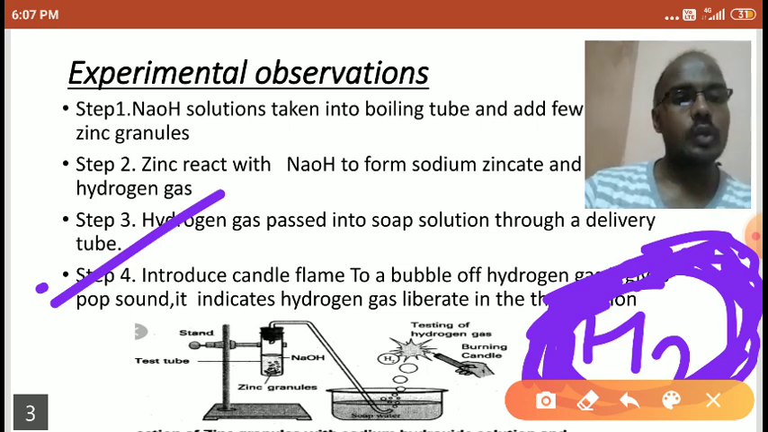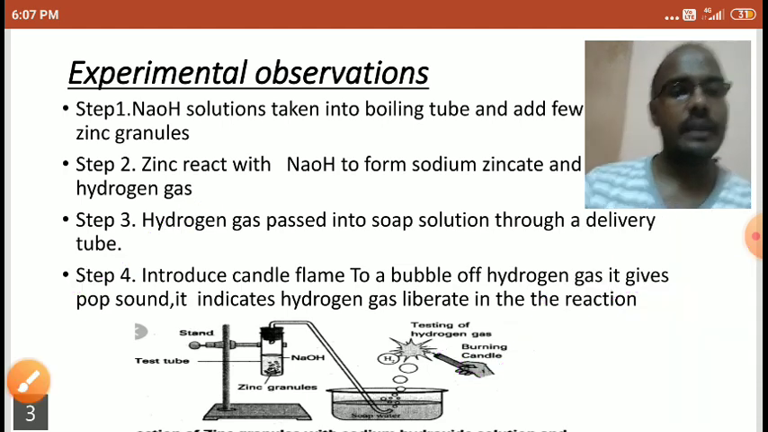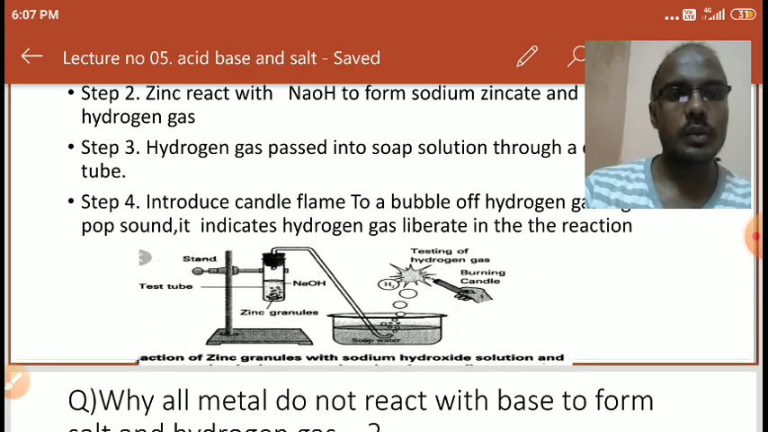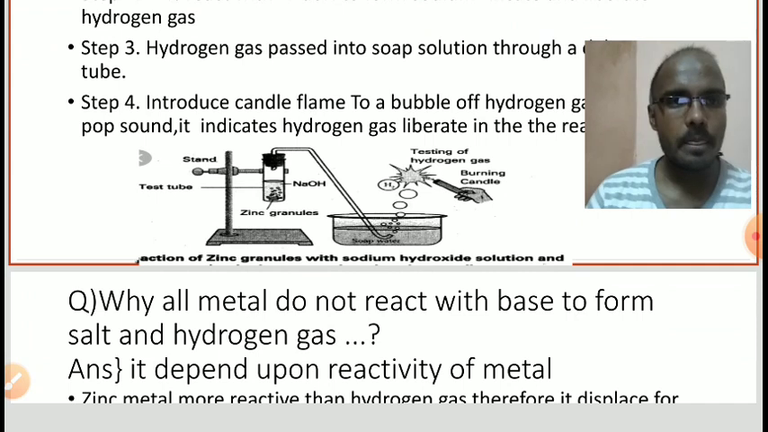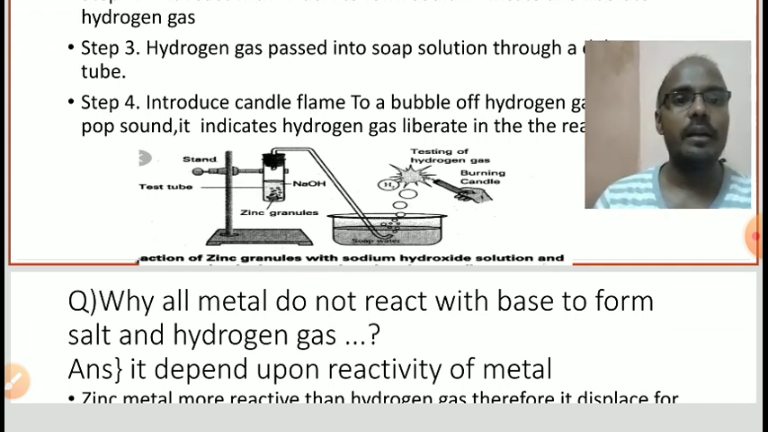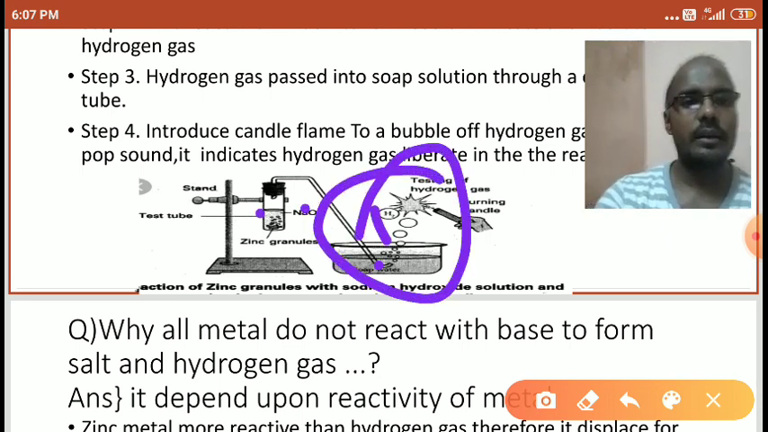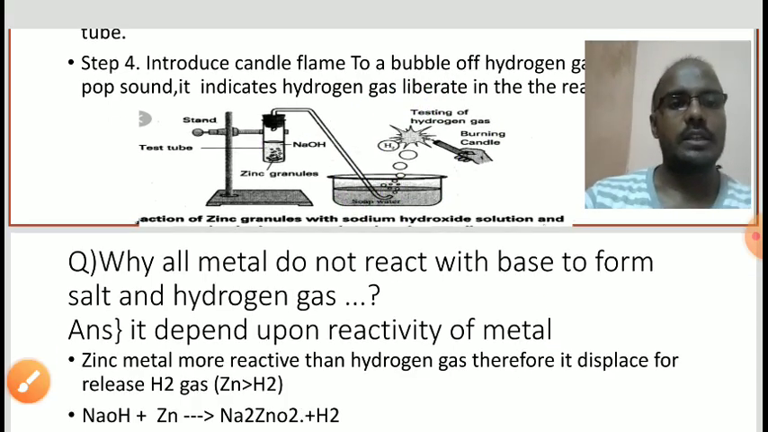Right. So in this soap solution, you may introduce a candle. This is a candle. The person has introduced the candle. Then it gives a pop sound, like this, students. So the pop sound indicates that hydrogen gas is liberated when zinc granules are treated with NaOH solution. Right, students? Understood? Okay.